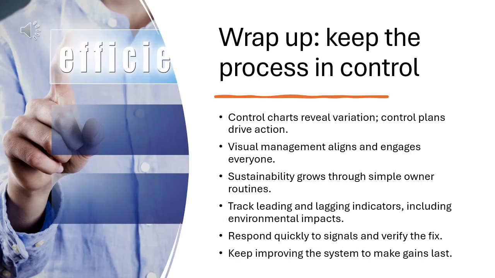Control charts reveal variation, while control plans drive action. Visual management keeps everyone aligned and engaged. Sustainability grows when owners follow simple routines. Watch leading and lagging indicators, including environmental impacts. Respond to signals quickly and verify the fix. Keep improving the system and your gains will last.